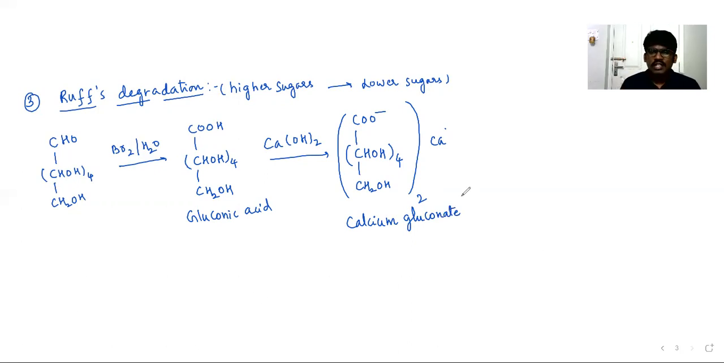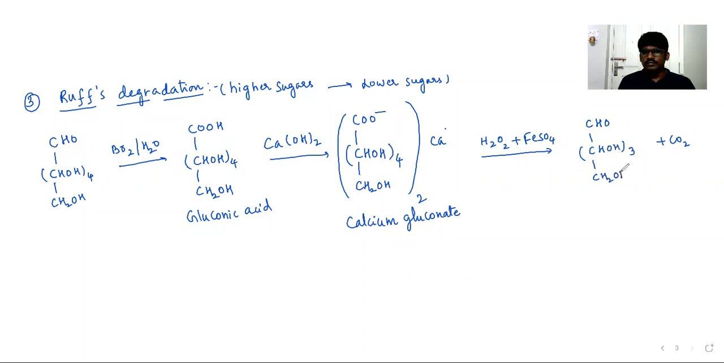Once this calcium gluconate is formed over there, it must be treated with H2O2 plus FeSO4, a mixture of ferrous sulfate and hydrogen peroxide. And then what will happen? Carbon dioxide can be removed. That means one carbon can be degraded. Remaining we will have CHO, right? And then connected to CHOH thrice, CH2OH. This carboxyl group will be removed as carbon dioxide. Remaining, whatever we have, that is CHO, CHOH thrice and CH2OH.